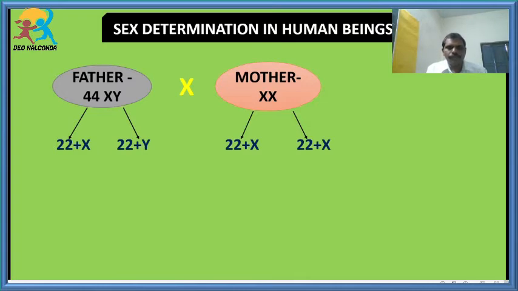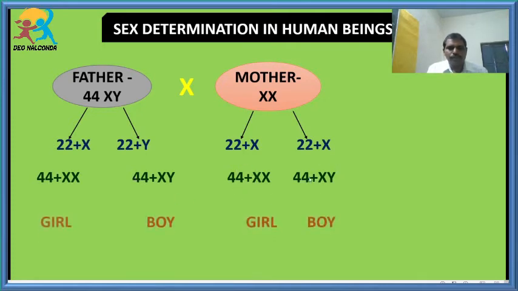So 44 should be right here, and from the father 22+X and 22+Y, and from the mother 22+X and 22+X. Suppose this 22+X fuses with the mother's 22+X, then XX will become a baby girl, and XY will become a baby boy. So this is called a girl, and this is called a boy.